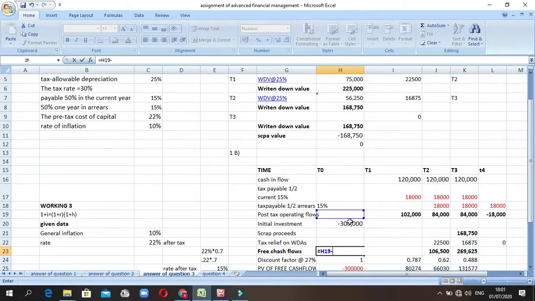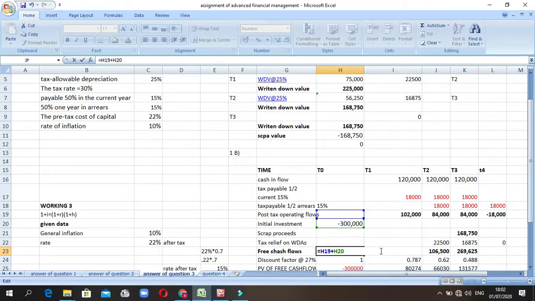You are going to place this value here. Sorry, for this value you can say it is add, because it has the negative sign.